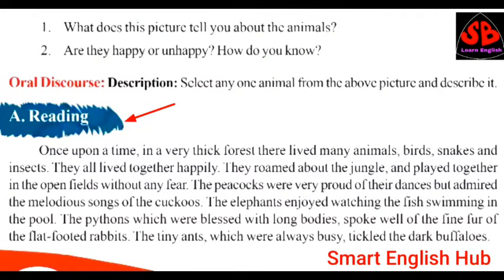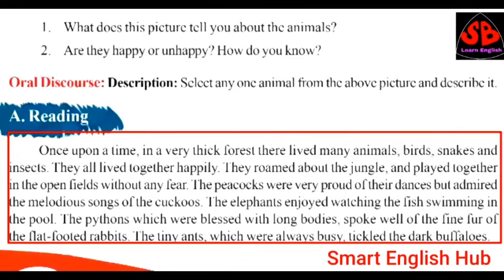Here we can see A, reading. Once upon a time, in a very thick forest, there lived many animals, birds, snakes and insects. They all lived together happily. Here friends, it is a story. Once upon a time, in a forest, all the birds, snakes and insects, everybody lived together happily. They roamed about the jungle and played together in the open fields without any fear.